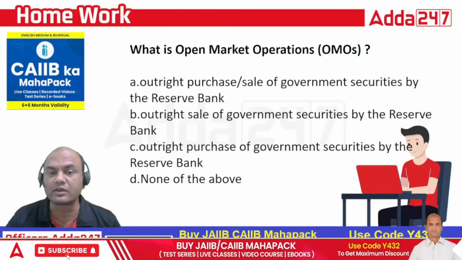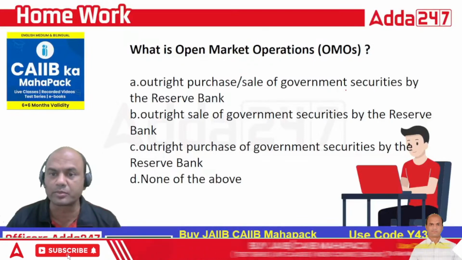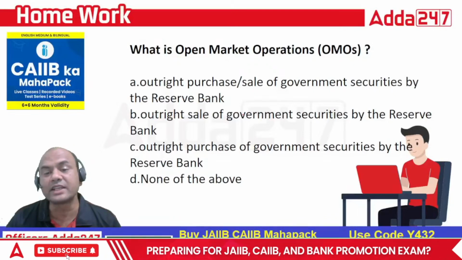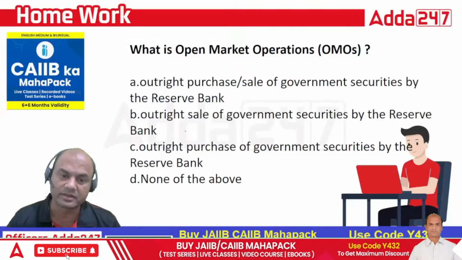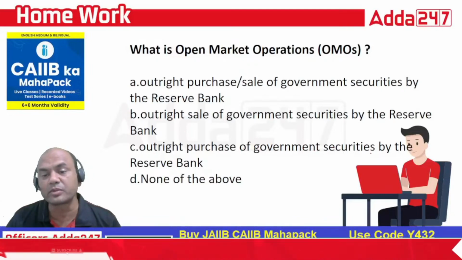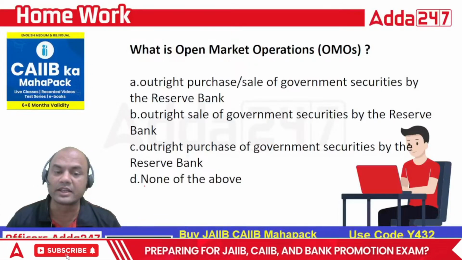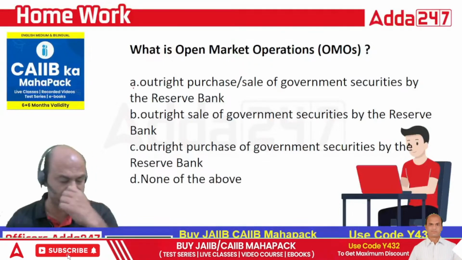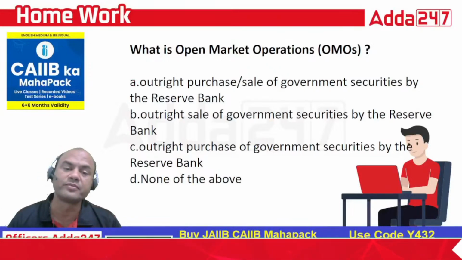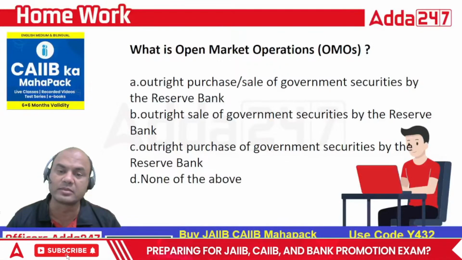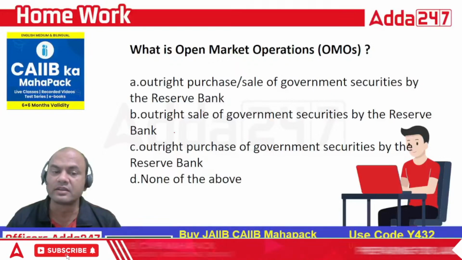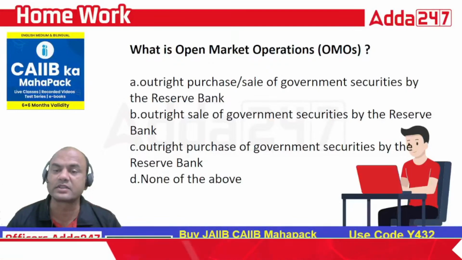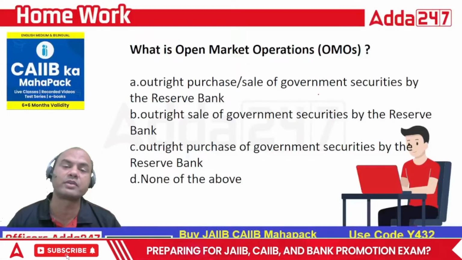Number 1 was purchase or sale of government securities by Reserve Bank. Number 2 was outright sale of government securities by Reserve Bank. Third one, outright purchase of government securities by Reserve Bank. And last one was none of the above. So what was the correct option? Many of you have answered it correctly, but today those who are watching, just give me the correct answer now. Is it A, purchase or sale both? B, only sale? C, only purchase? Or D, none of the above? So what is the correct answer, everyone?